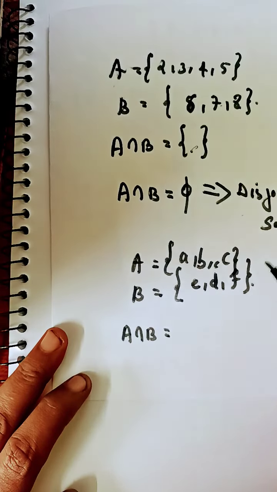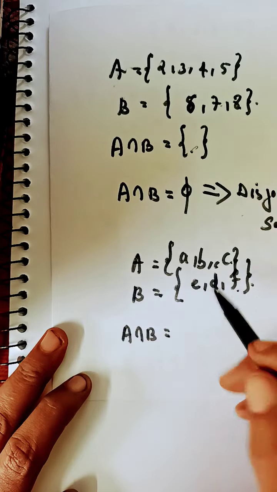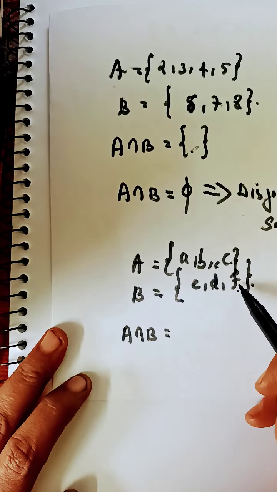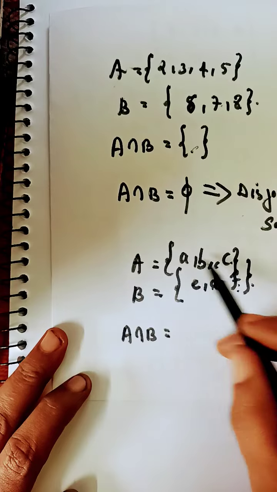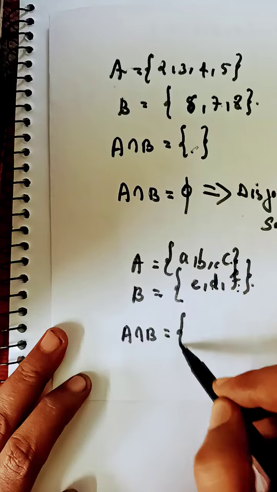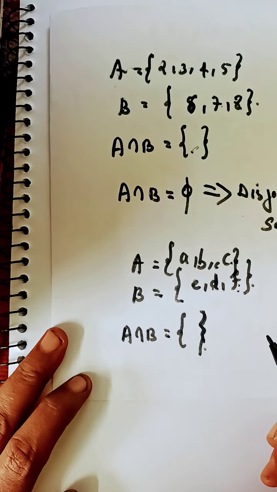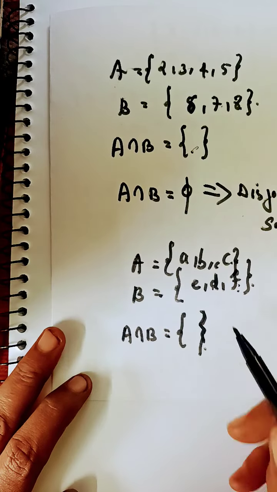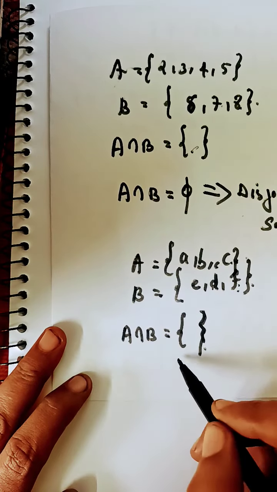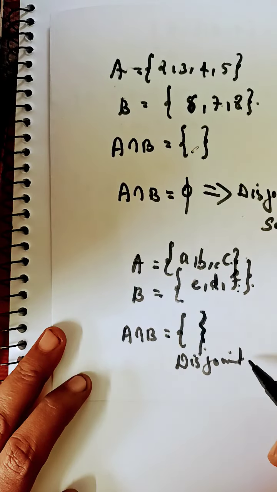A, B, C not in set B. Similarly, E, D, F not in set A. That means A intersection B is void set or empty set. Am I right? It is void set or empty set. Therefore, these sets are disjoint sets.